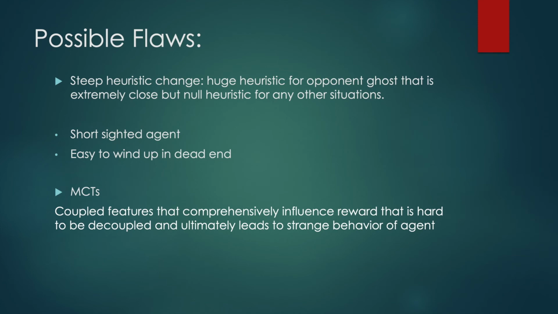The first one is that the A-star heuristic approach has the two-stage heuristic that causes the agent to be very short-sighted. The agent is actually not very sensitive to the medium range ghost, so sometimes it winds up in a dead end and gets caught. This is also a problem for the Monte Carlo tree approach, but the Monte Carlo tree approach also has a problem of too many coupled features that comprehensively influence the reward that is hard to be decoupled.